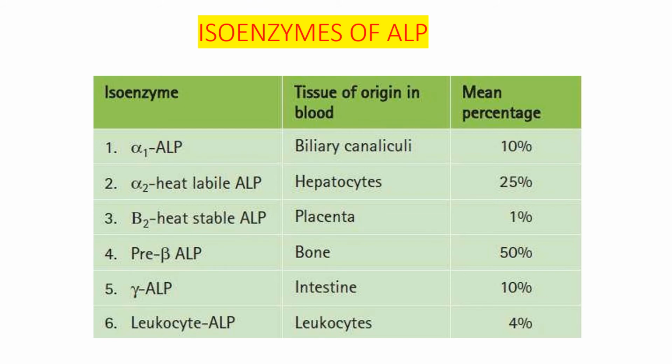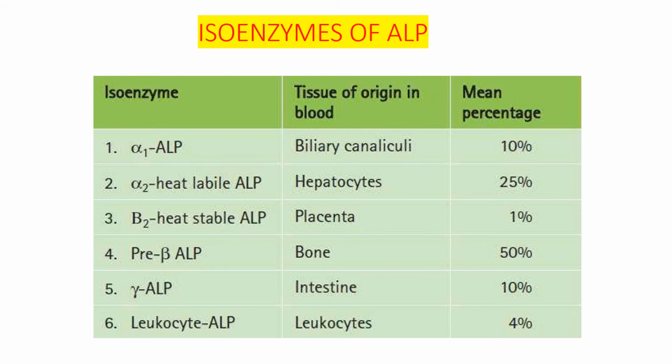Then next is isoenzymes of ALP, that is alkaline phosphatase. So, there are total 6 isoenzymes of alkaline phosphatase. Alpha 1, alpha 2 heat labile. So, here it should be alpha 2, not beta 2. Here it is by mistake shown beta 2. It is also alpha 2. So, alpha 2 heat stable, alpha 2 heat labile, then pre-beta ALP, then gamma ALP and leukocyte ALP. So, these are the various forms of the alkaline phosphatase isoenzyme.